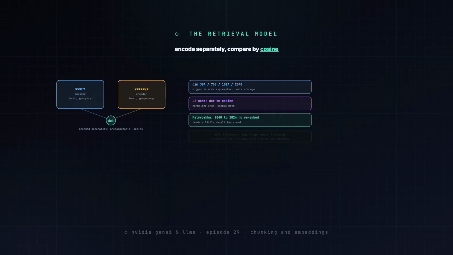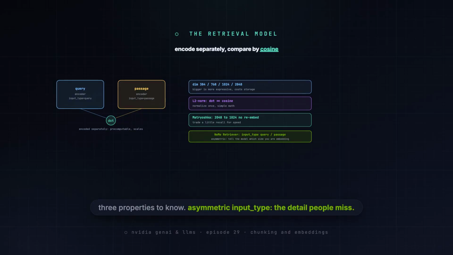NVIDIA's NeMo retriever embedding names do all this, and they're asymmetric. You must pass input type, query or passage, so the model applies the right prefix. That's the detail people miss.